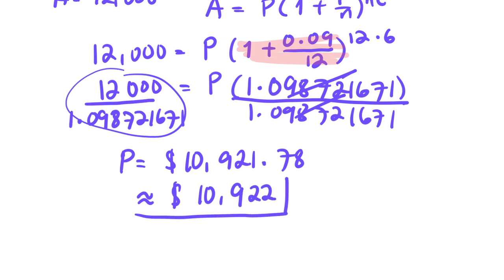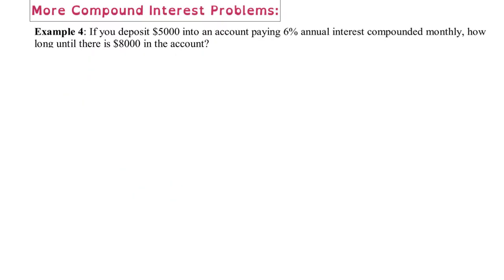Okay, that's very nice. More compound interest problems. If you deposit 5,000 into an account paying 6% annual interest compounded monthly, how long until there is 8,000 in the account? So in here, we are given the deposit, which is going to be our principal, which is 5,000. The rate is 6%. Compounded monthly, which is 12. And this is going to be our final amount, which is 8,000.